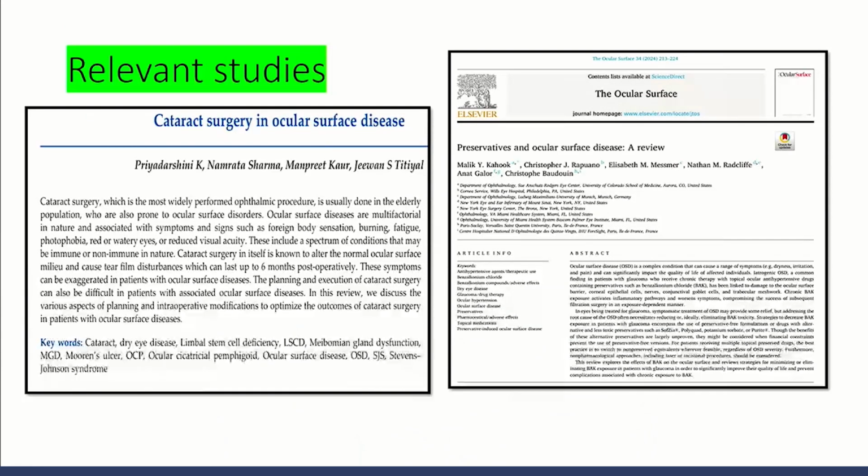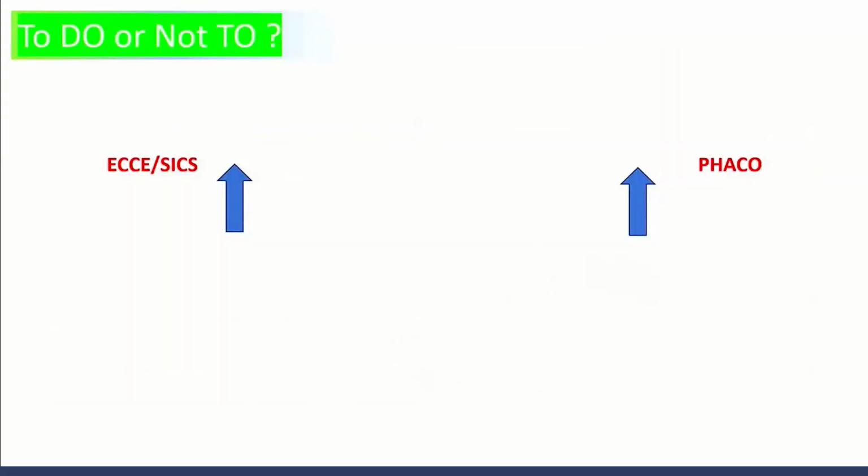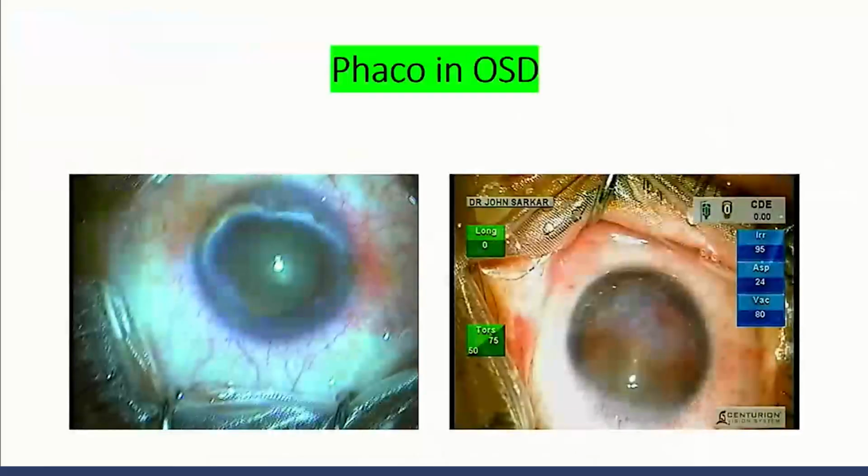And on this, the RP Centre and Namrata ma'am have an article published in IJO. I request all of you to go through it. It's a very wonderful article. So I am just concluding: whether you do ECCE or SICS, the clear corneal phaco is definitely much more acceptable. These are some of the relevant studies. I'm just ending my slides.